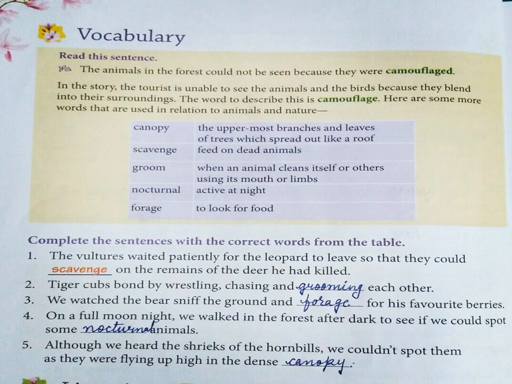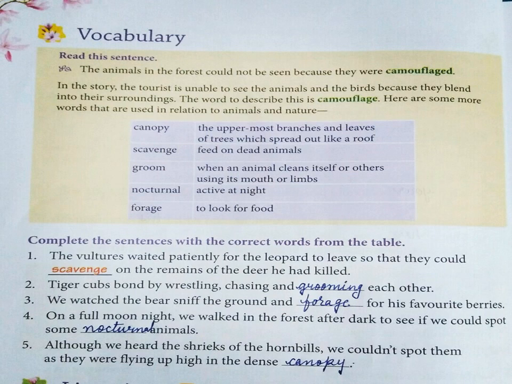Groom, when an animal cleans itself or others using its mouth or limbs. You might have observed this a number of times, children. Generally, we see dogs cleaning their puppies. How do they clean? With its mouth or its tongue. It tries to clean the baby's body with its mouth by licking and cleaning every part. That is called groom, when an animal cleans itself or others using its mouth or limbs. You might have seen it a number of times.